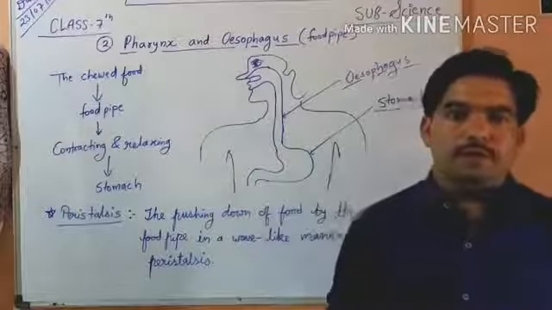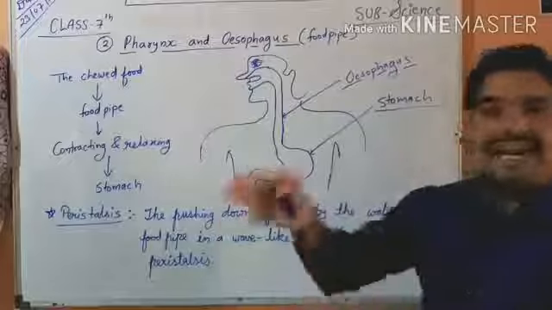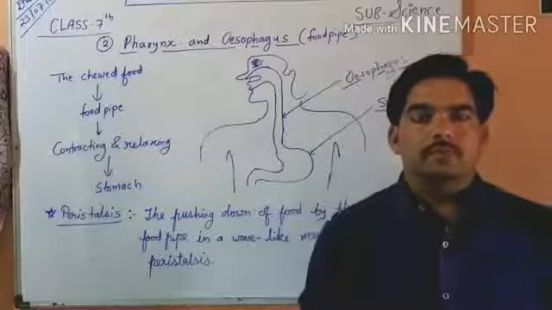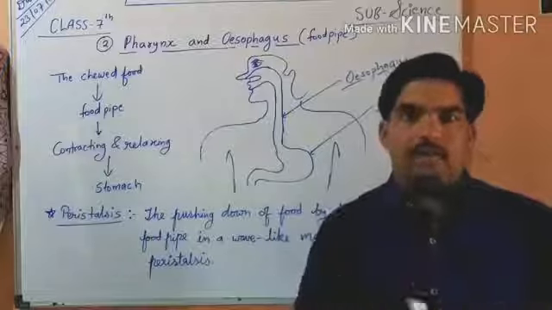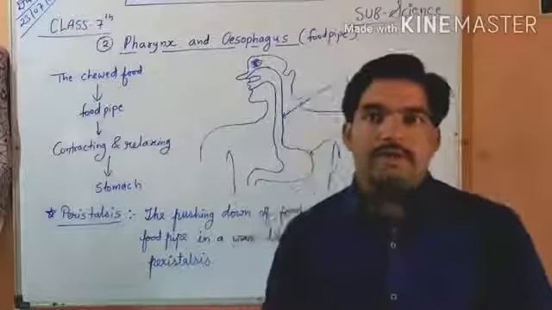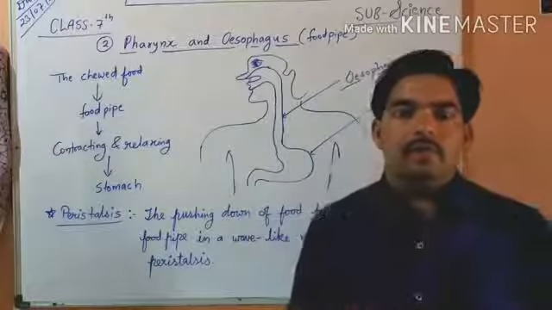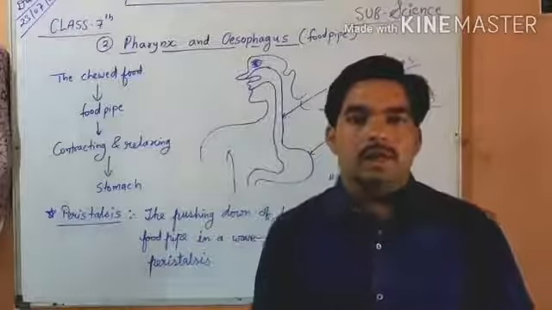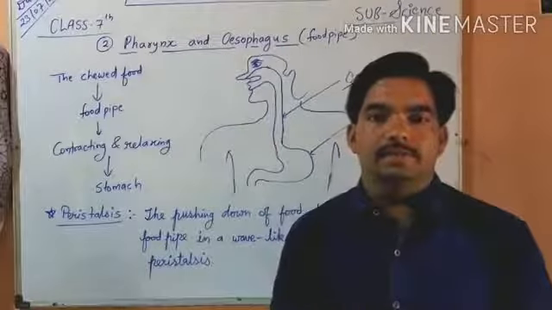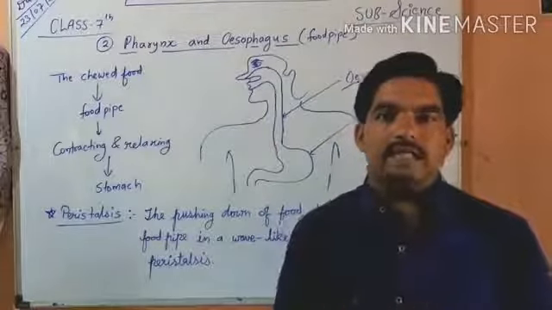So, my dear students, in the previous lecture we learned about the alimentary canal and its main parts, in which first we learned about the buccal cavity, where we completed our teeth, our tongue and salivary glands.